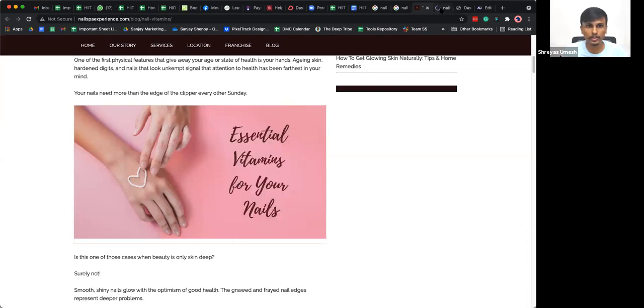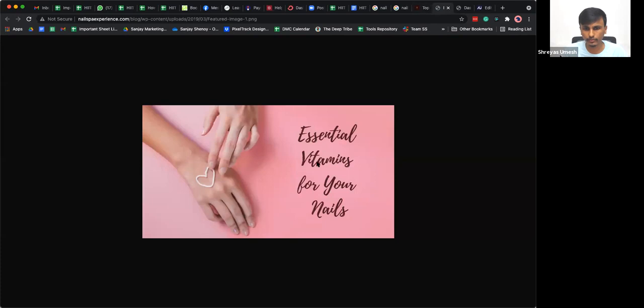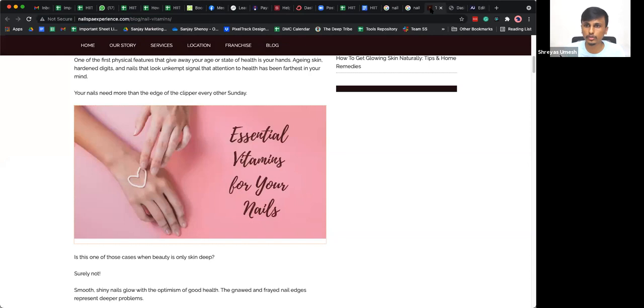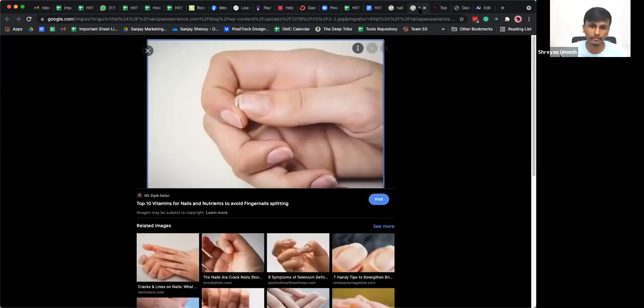So if you open this particular image here, you'll see this is the URL for the image that you have uploaded. Here it says featured image 1.png. It doesn't look great, right? This particular image has not been optimized for the file name. So what you can do is rename this file on your desktop before even uploading it to WordPress, so instead of featured image 1, you can see nail vitamins.png. That's what it's going to show. And that's also a ranking factor. So make sure you rename your files once you save them to your system.